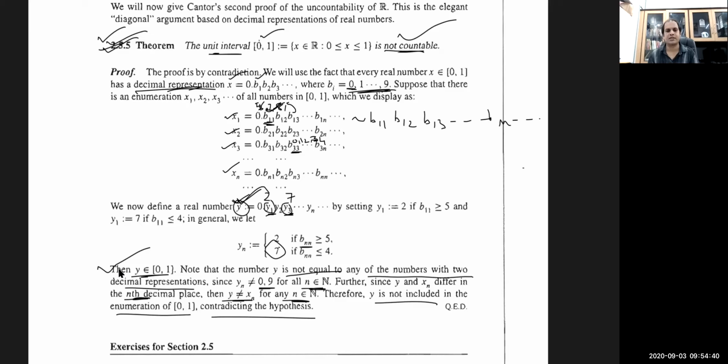In set theory, you will also learn that the Cartesian product of countably many copies of a countable set is discussed. So because